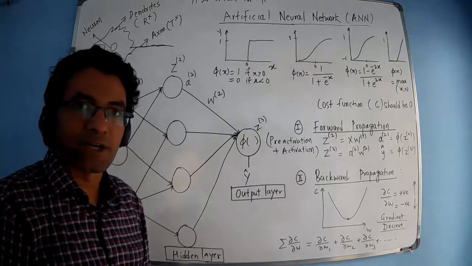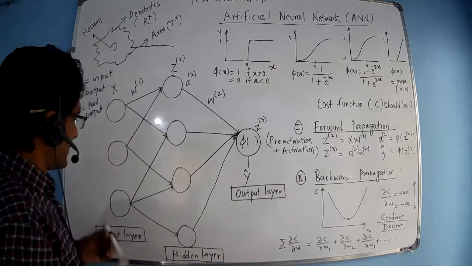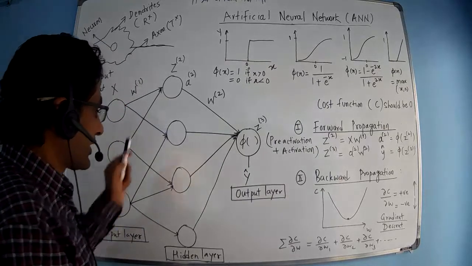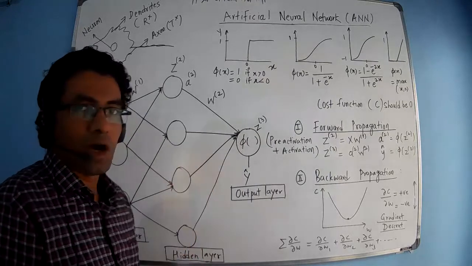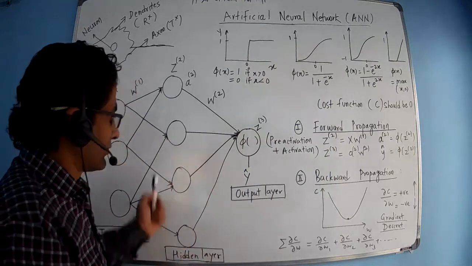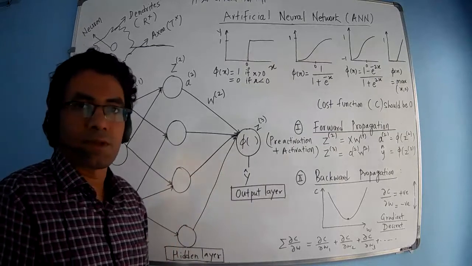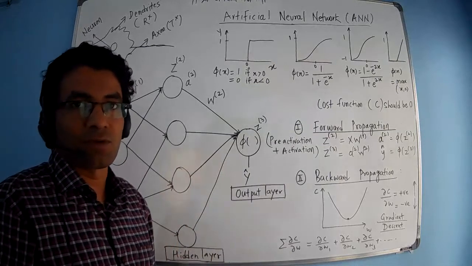Here all the neurons of input are connected to the hidden layer, and then the output of the hidden layer is connected to the output layer. Now we need to discuss some features or functions of neural networks.